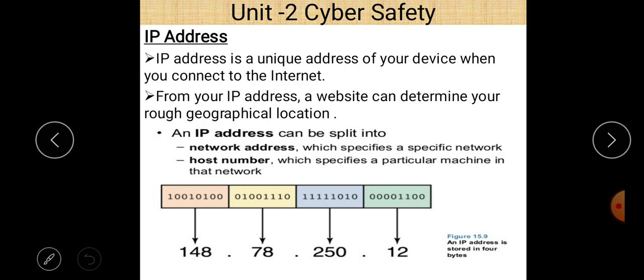The second important thing regarding IP address is that it can be divided into two basic parts. The first part is the network address and the second part is the host address. You can see an example of a 4-byte IP address, in which all four numbers are separated by a dot sign.